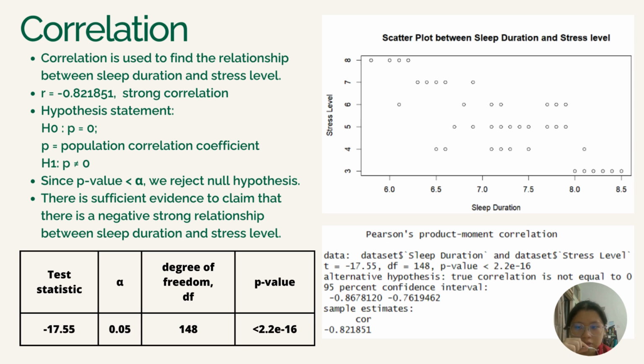The null hypothesis is that the population correlation coefficient is 0. The alternative hypothesis is that the population correlation coefficient is not 0. And we use the programming to get the following values. The test statistic is equal to negative 17.55. The degrees of freedom is 148, and the p-value is less than 2.2 times 10 to the power of negative 16, and the significance level is 0.05. So since the p-value is much less than the significance level, we reject the null hypothesis. There is sufficient evidence to claim that there is a strong negative relationship between the sleep duration and stress level.